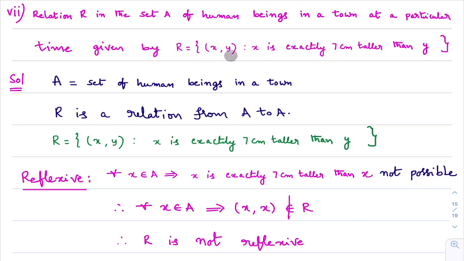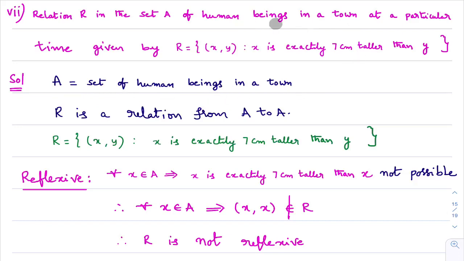So R is a relation on set A, and we need to check whether this relation is reflexive, symmetric or transitive, that is, what type of relation it is. In all the 6 bits we did till now, I said the first 3 lines are the same as usual. This relation is on set A. What is set A? In the question itself they have given it: set A is the set of human beings in a town.